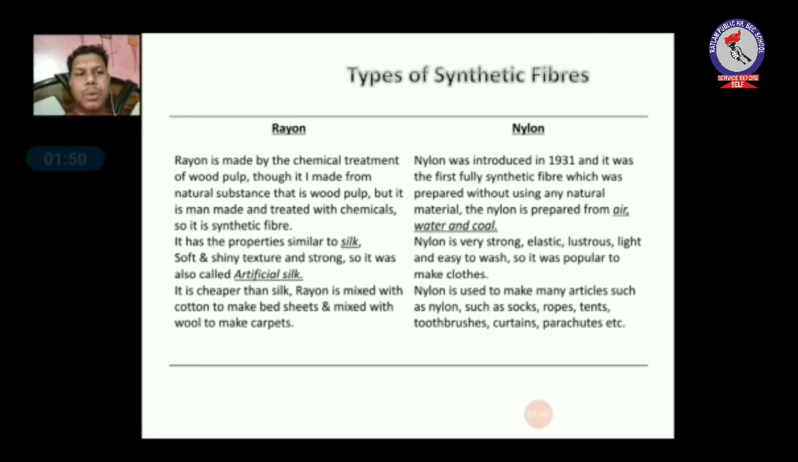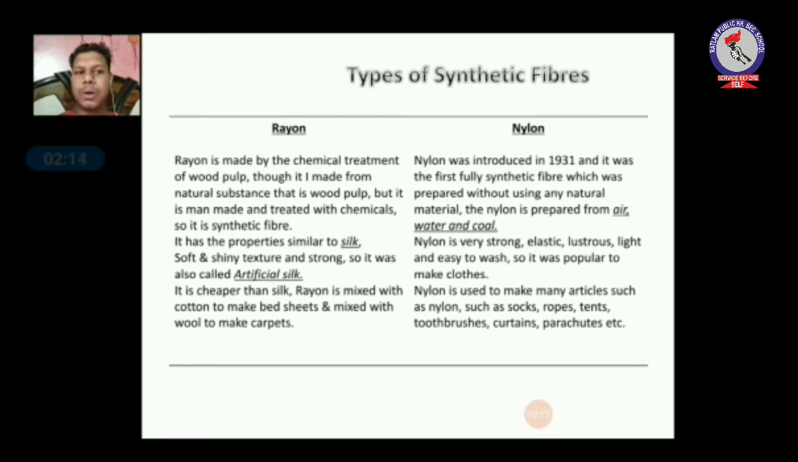Okay, now we will come to nylon part. Nylon was introduced in 1931 and it was the first fully synthetic fiber which was prepared without using any natural materials. The nylon was prepared from air, water and coal. That is why it is called synthetic fiber, and it is the first fully synthetic fiber which does not need any natural substance to prepare.